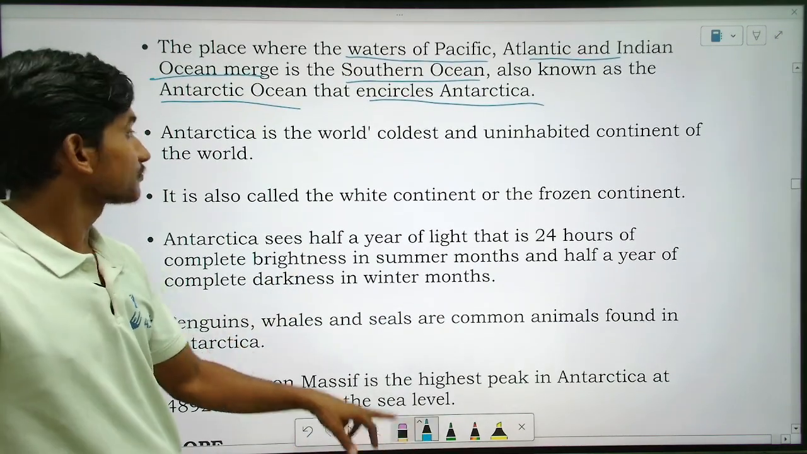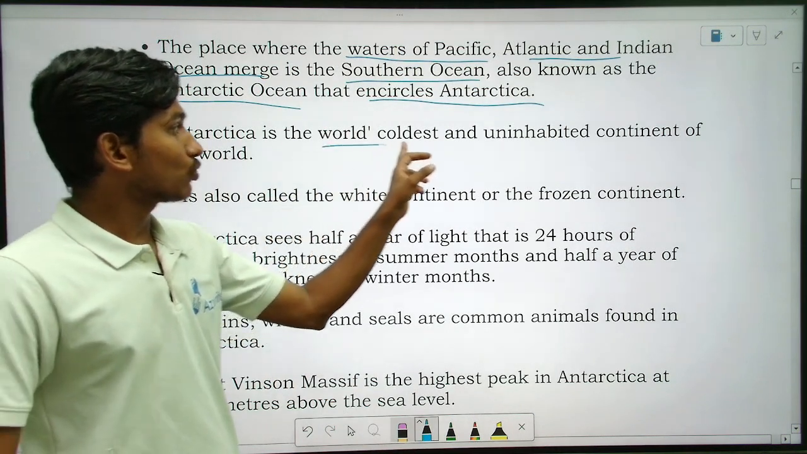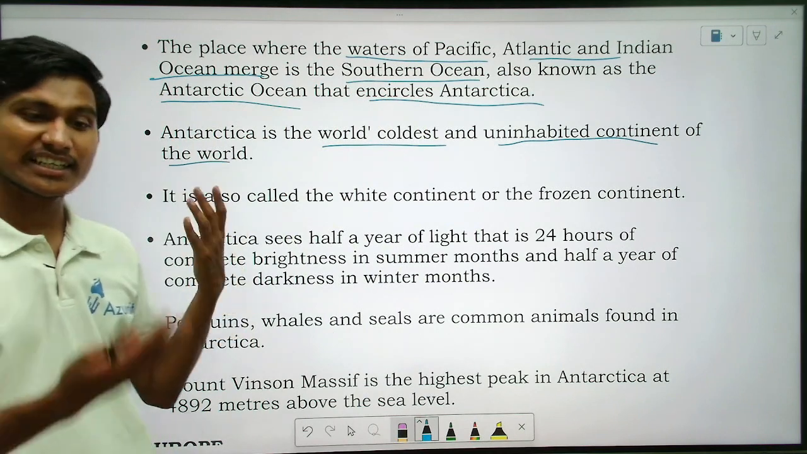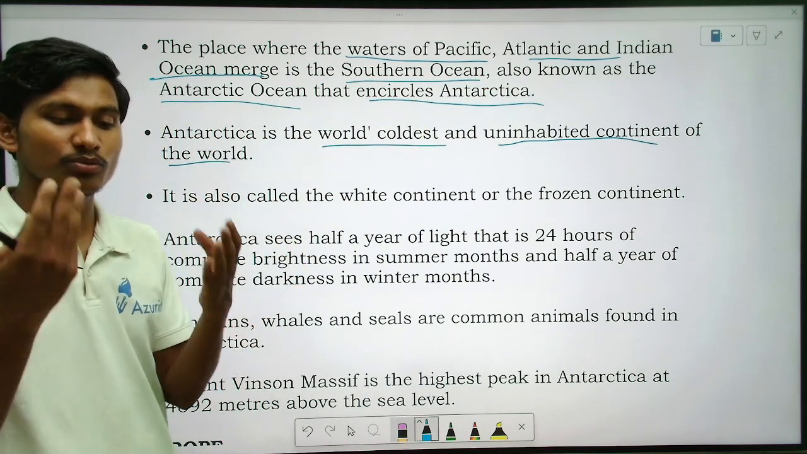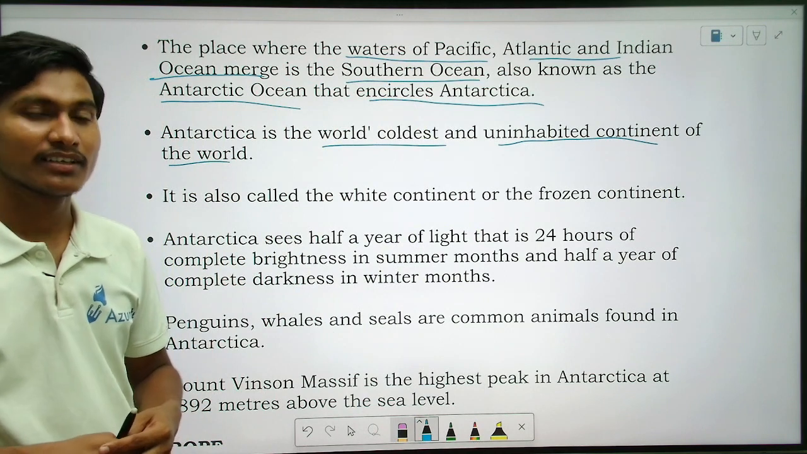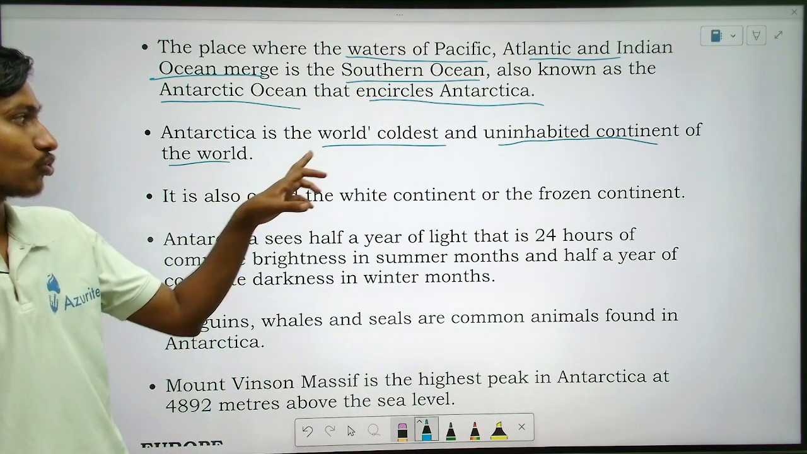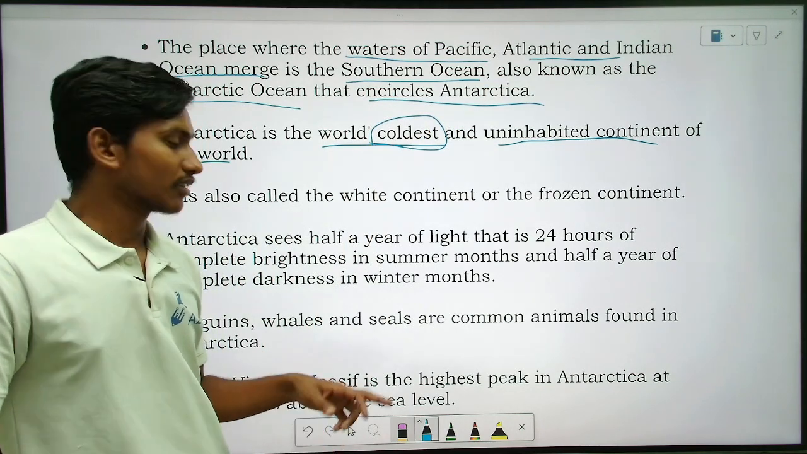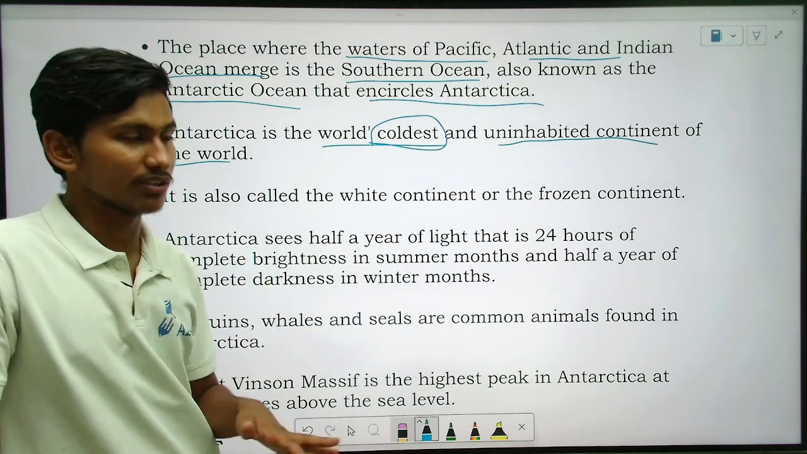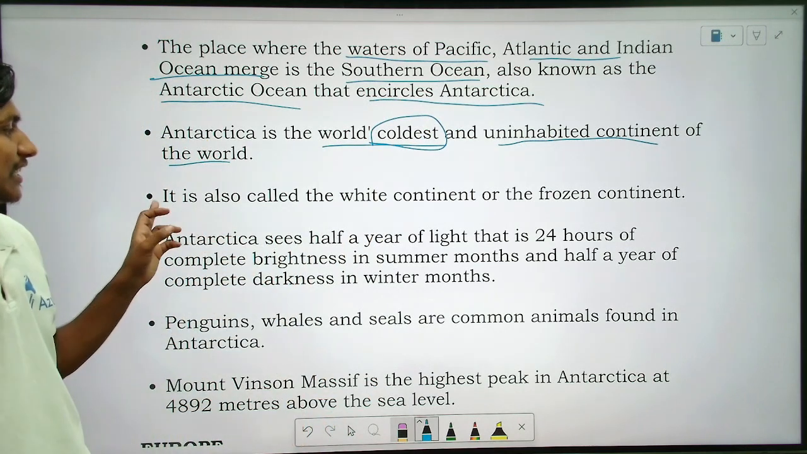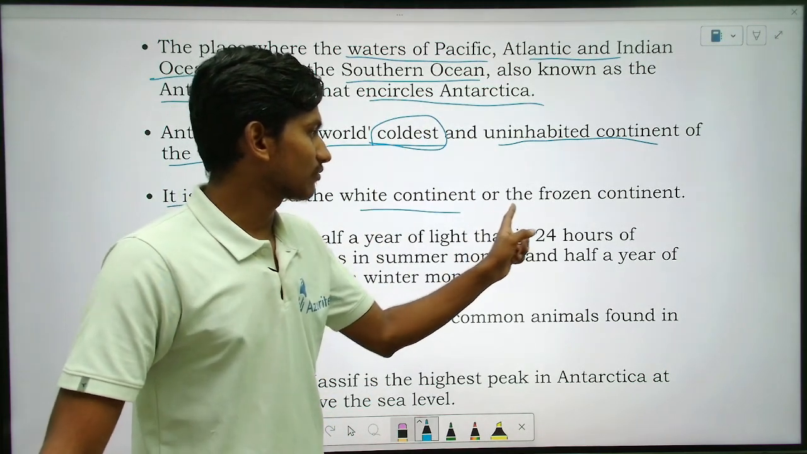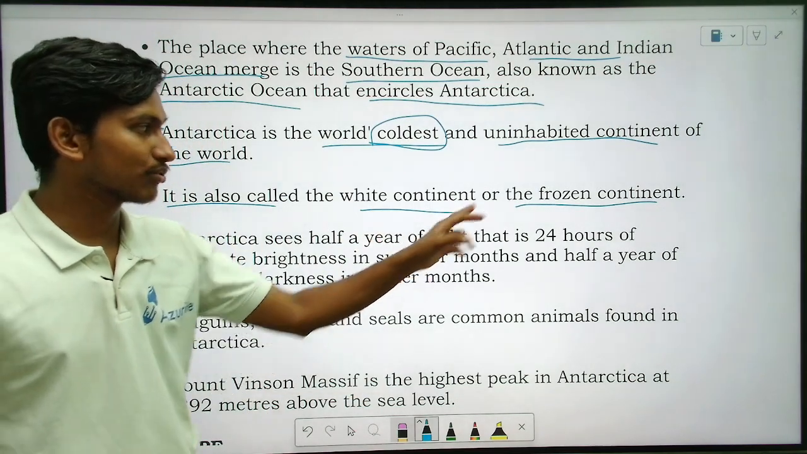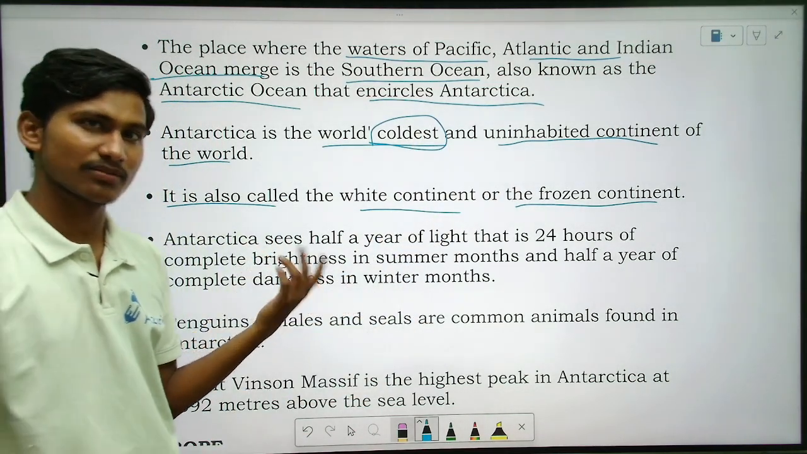So see here, Antarctica is the world's coldest and uninhabited continent. Uninhabited means there are no people, right? Habitation. This is the coldest continent, that is why people cannot survive there. It is also called the white continent or the frozen continent. Why white continent? It is all ice. Frozen, that is all ice.